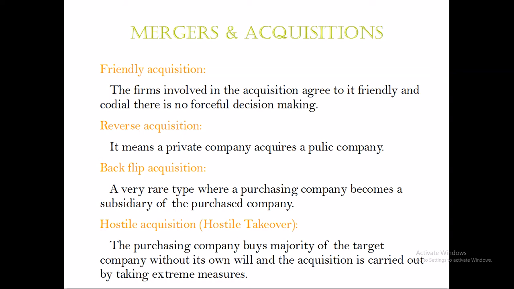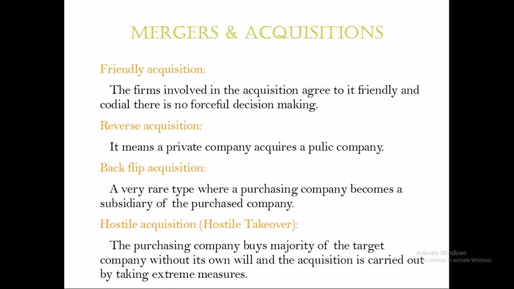So sometimes it happens even without the knowledge of the target company, because any company will be founded by one or more individuals, and those individuals are called the promoters. So the promoters will hold a considerable amount of share in the company. So after a company becomes big, and when it goes public, after it issues its shares to the general public, the ownership percentage of the promoters will become less and less.